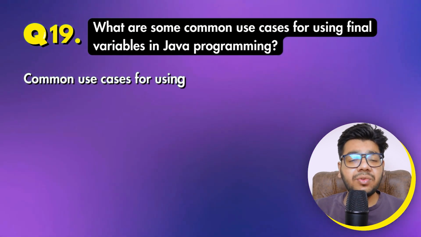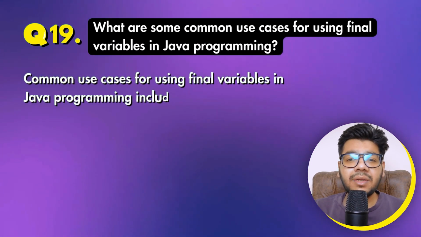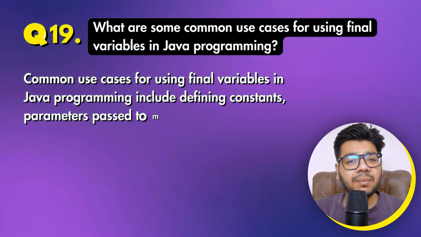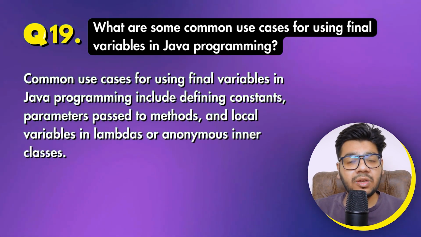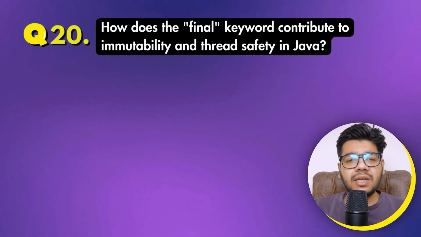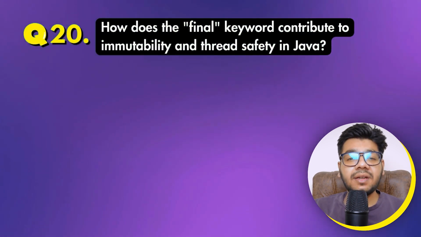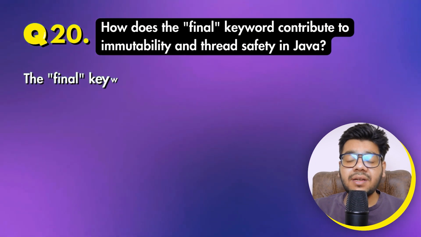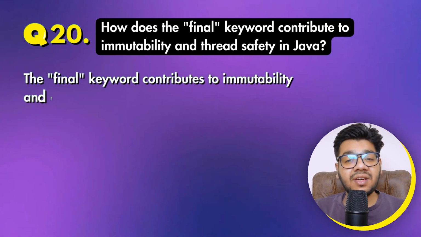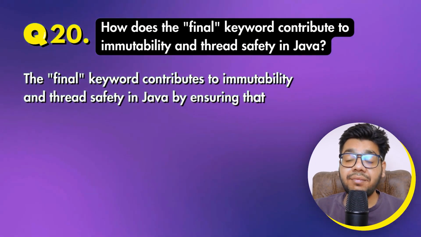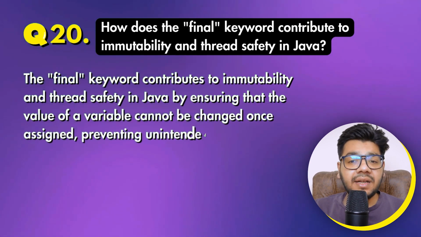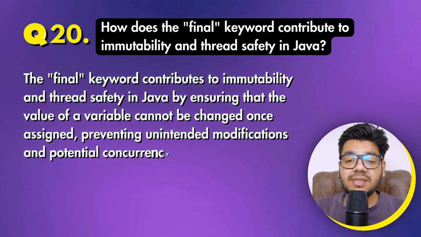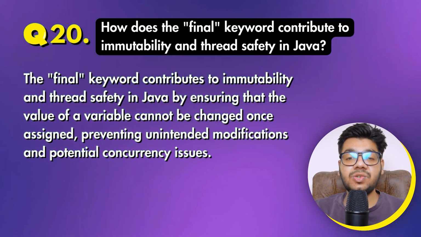Common use cases of using final variables in Java programming include defining constants, parameters passed to methods, and local variables in lambdas or anonymous inner classes. Question 20 is, how does the final keyword contribute to immutability and thread safety in Java? The final keyword contributes to immutability and thread safety in Java by ensuring that the value of a variable cannot be changed once assigned, preventing unintended modifications and potential concurrency issues.